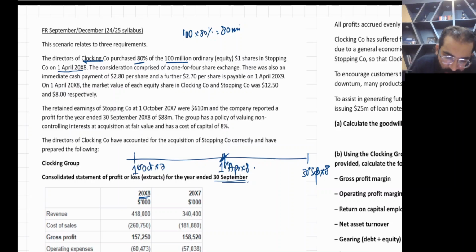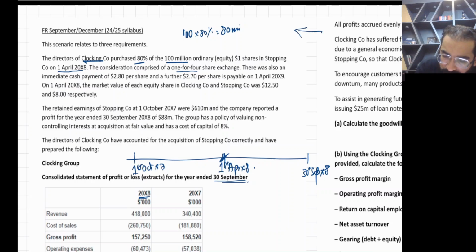Now the consideration comprises a 1 for 4 share exchange. That means for every 4 shares coming from the subsidiary, we are going to give one.